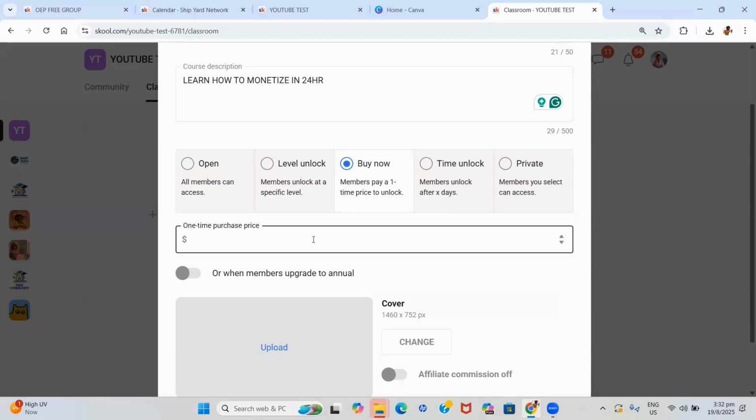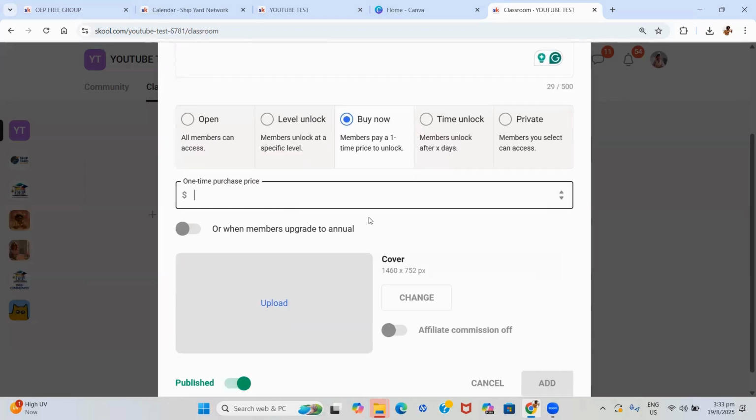Sometimes you may not necessarily get a notification for one-time purchases within the community or within the classroom. So what I would say is you can still have some form of booking platform like Calendly or something. Once they have unlocked it, it will prompt them to set an appointment with you. And once they have set that appointment, you can double check and verify if they had made the payment or whatever the case is. So they can purchase a one-time offer.